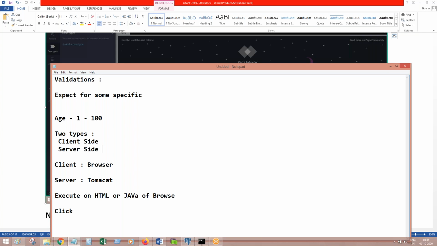Okay. So now in PRPC also we have these two types of validations, client side and server side. Validations can be created in Pega by rules. What are those rules? Let me tell you.